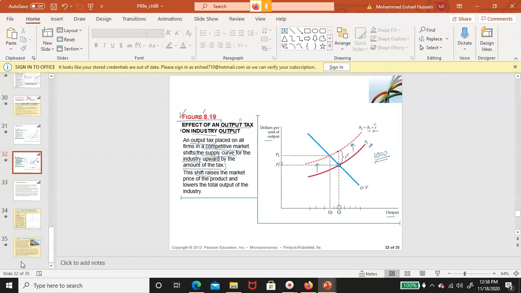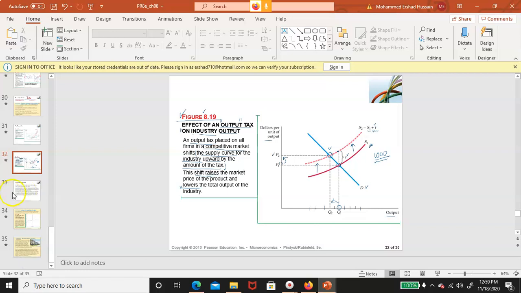As a result, after the tax, this is the new equilibrium, right? And look, price has increased. This is P2, the price including tax, right? And output decreases to Q2. So it lowers the total output from Q1 to Q2, and raises the price from P1 to P2.